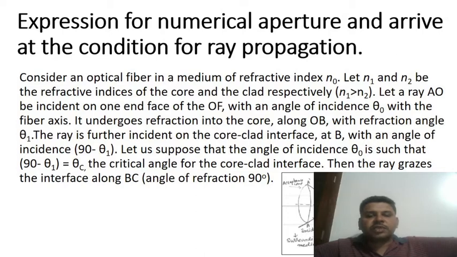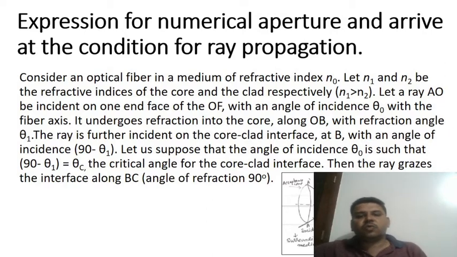Here we are going to consider two different refractive indices of materials, that is, the core and cladding refractive indices. It is in the form of a circular wire. The core has a certain refractive index and it is constant. The cladding also has a certain constant index, but the core, say n1, has a higher refractive index compared to the cladding refractive index.